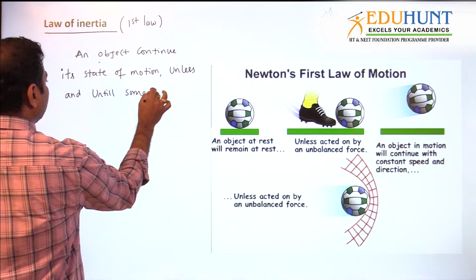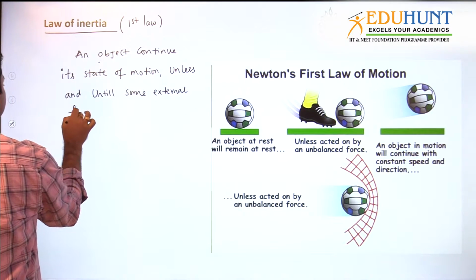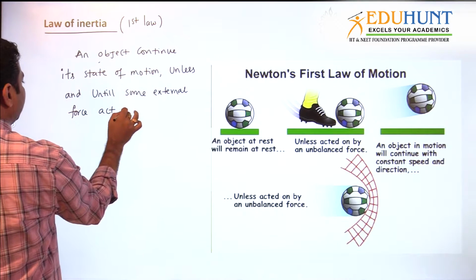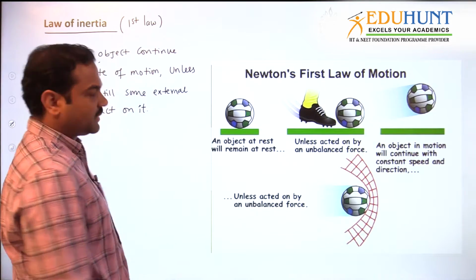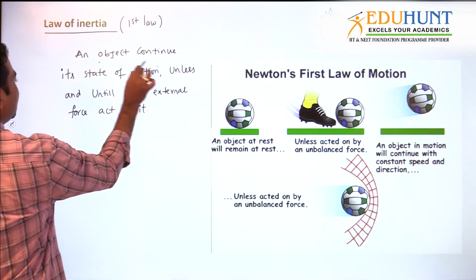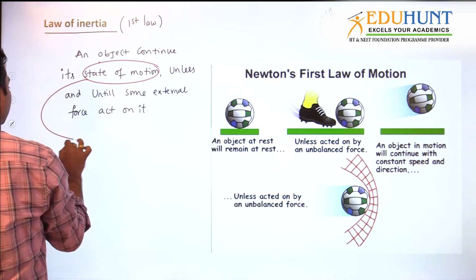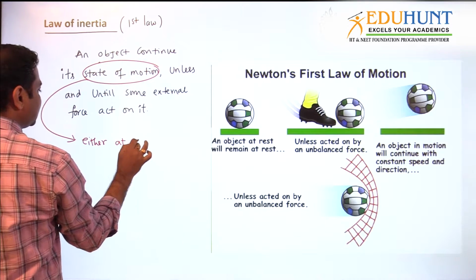some external force acts on it. So what is the meaning of it? What is the meaning of state of motion? State of motion means either at rest. Rest is also a state of motion.